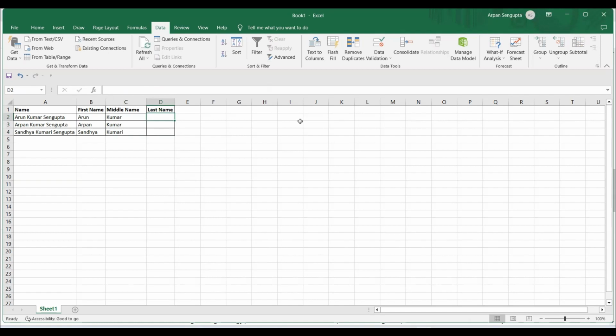Now what should I do for the last name? We have already got Arun and Kumar. So out of three things we have got two things. Now I have to get the third one. If I can just replace these two factors, then I'll get the third one. So I can use a substitute thing. Substitute is also a function in Excel. So if I just replace Arun space Kumar, then I'll only be left with Sengupta. That is the way we can do it.